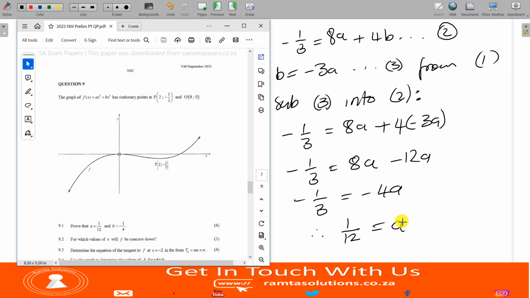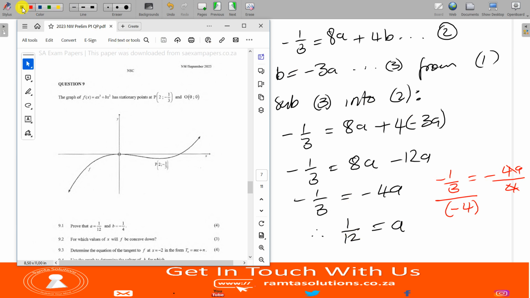Okay? You will get positive 12. For those that might be confused, what I'm saying is negative 1 over 3 equals negative 4a. So you divide by 4. On your calculator, can you please press this part as it is? It'll give you 1 over 12.